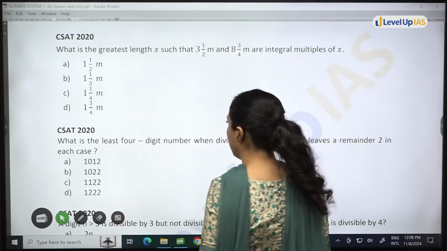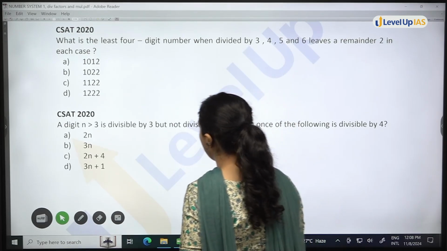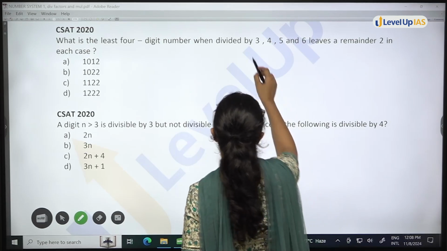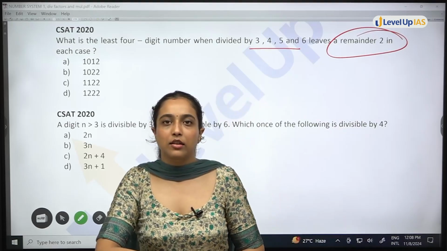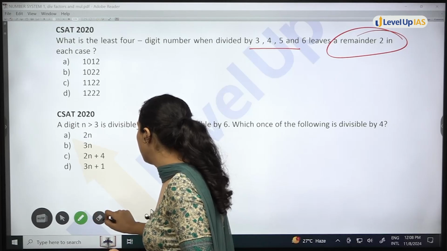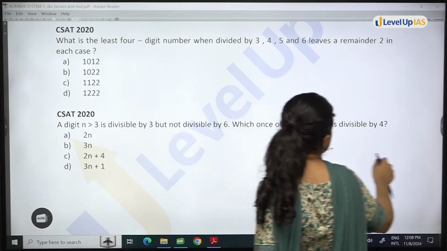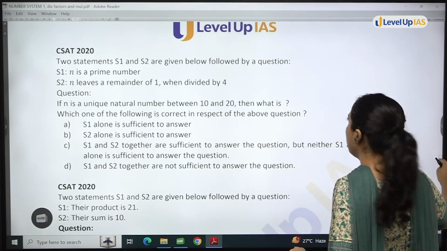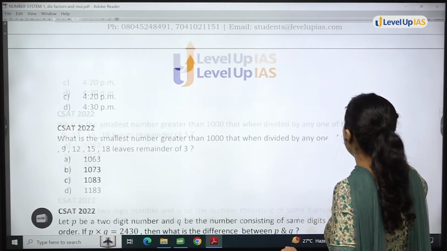Now, let's move on to the next question. What is the least 4-digit number when divided by 3, 4, 5, 6 leaves a remainder 2? So if someone has done the 2022 paper very carefully, they will be able to answer this question also. See, this is exactly the same as 2022.